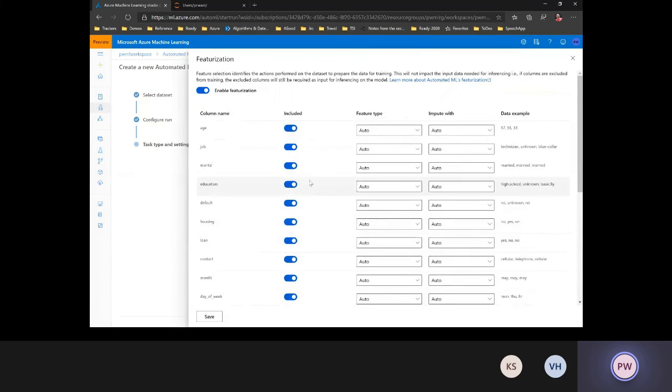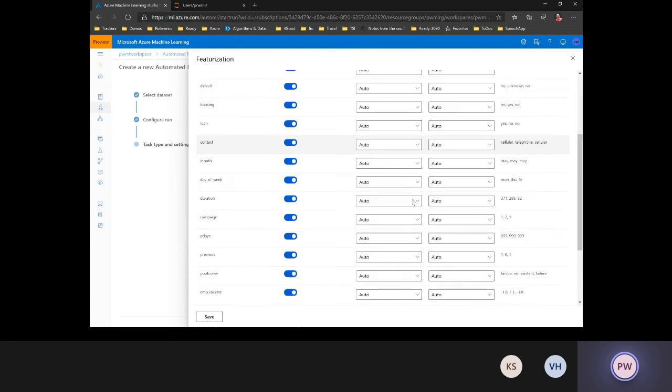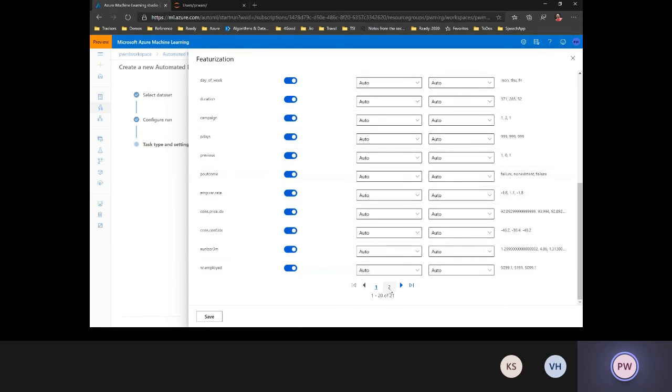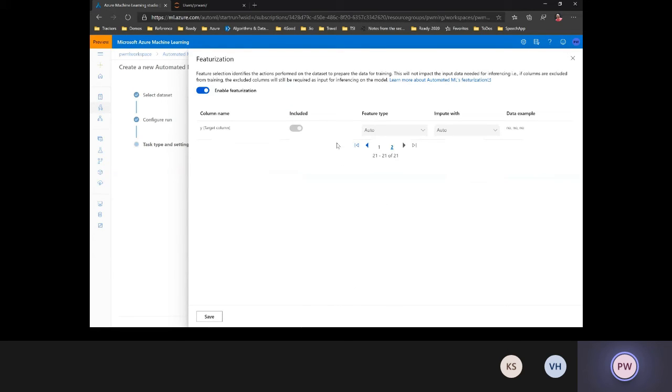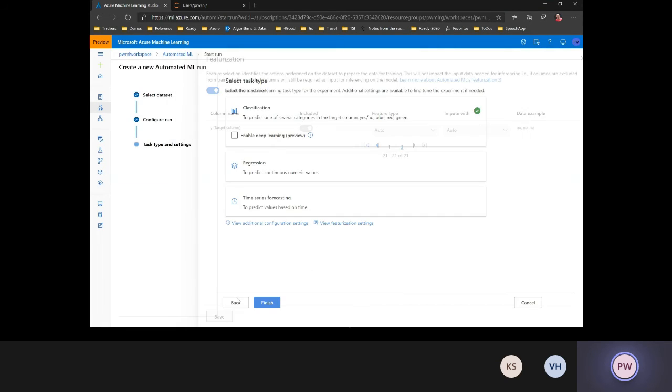Once this is done, you can even go ahead and customize the featurization setting. You can select the columns that you want to use as part of your automated ML process. You can also define the type of the feature if you want to specifically select a particular type of the feature. So I just go to the second row and let's see. Yeah, so this is a target column that is selected.